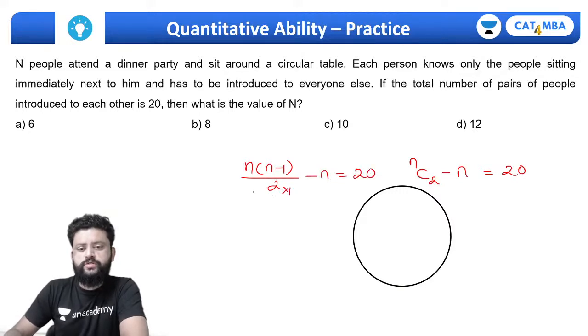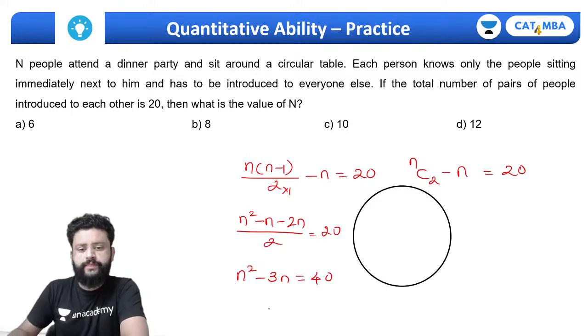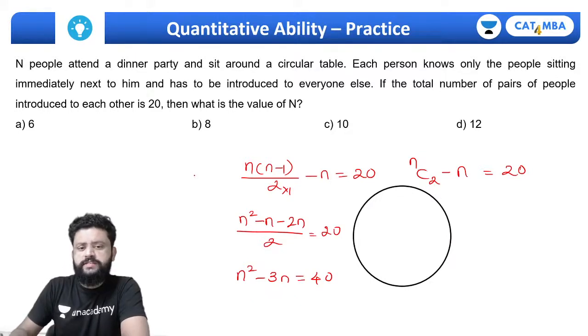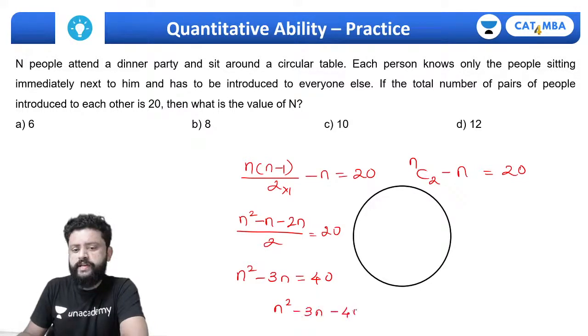This is 2 into 1. So n square minus n minus 2n upon 2 comes out to be 20, and n square minus 3n will be equal to 40. And then you can go by trial and error. Or else you can solve the quadratic equation n square minus 3n minus 40 equals 0.